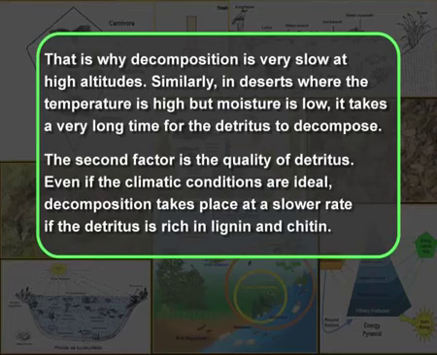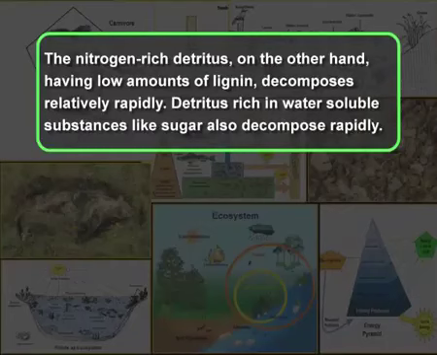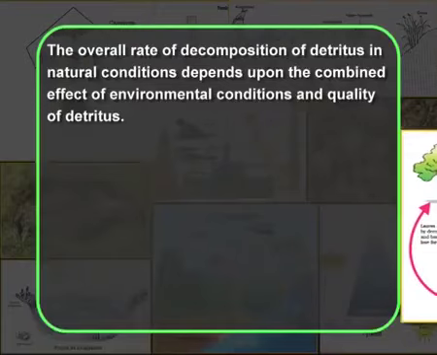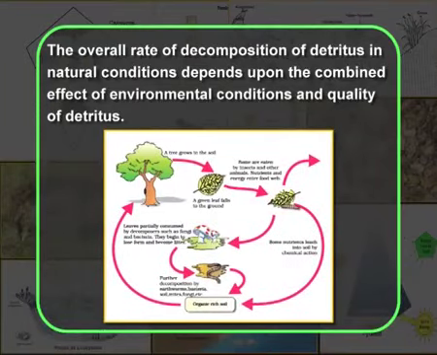Even if the climatic conditions are ideal, decomposition takes place at a slower rate if the detritus is rich in lignin and chitin. The nitrogen-rich detritus, on the other hand, having low amounts of lignin, decompose relatively rapidly. Detritus rich in water-soluble substances like sugar, they also decompose rapidly. Thus, the overall rate of decomposition of detritus in natural conditions depends upon the combined effect of the environmental conditions and the quality of the detritus.